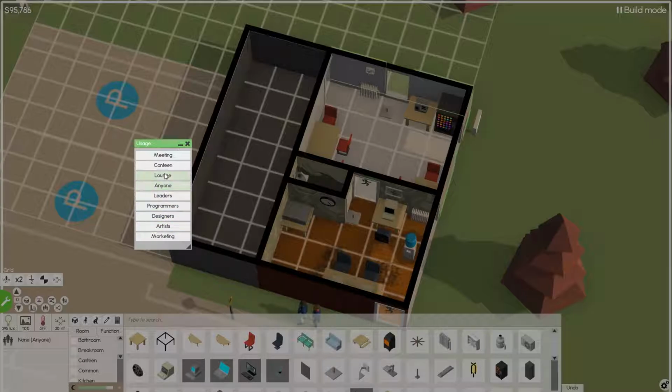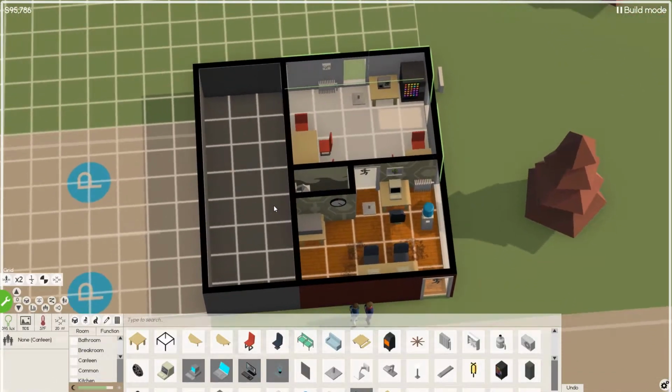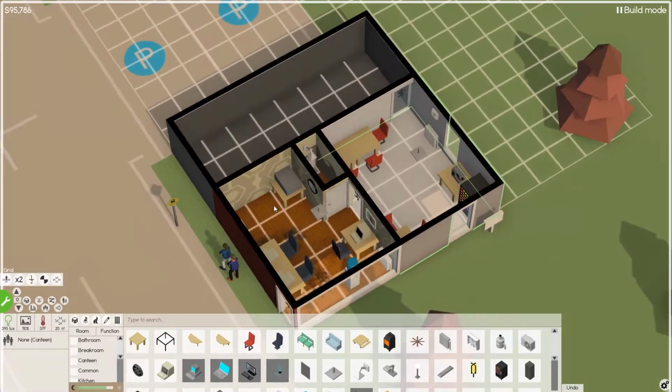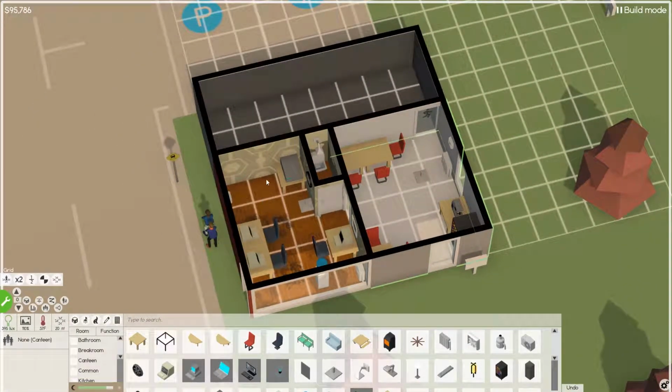So we will make this the canteen. And then your actual room labels, you can put them on here. So this is canteen. If they don't have a label, it's any use. So you can kind of work with that and really see what you have things set to. And then you can actually get into team assignments, where only certain teams can use a specific room. And that's when things can get really interesting.